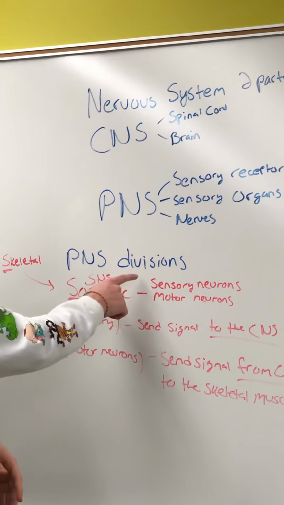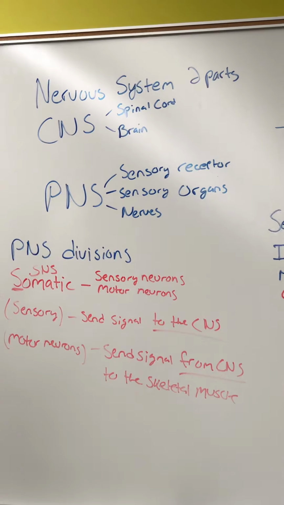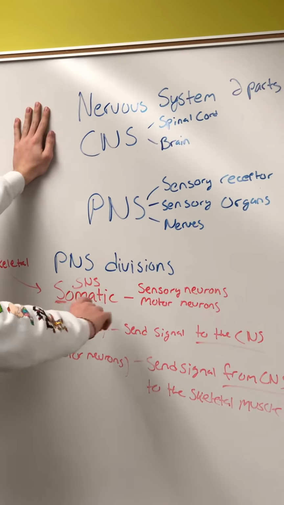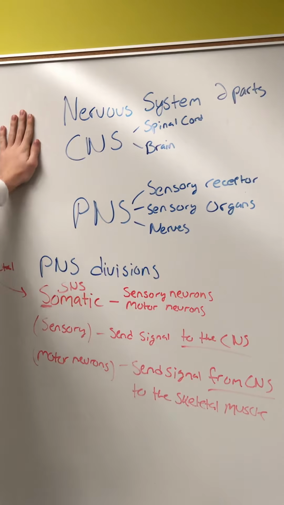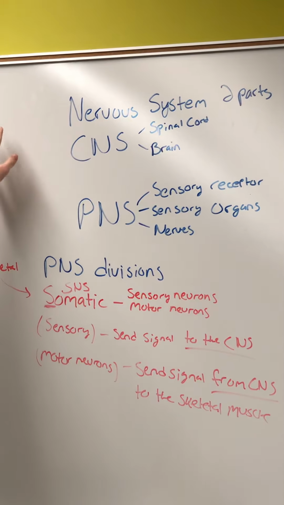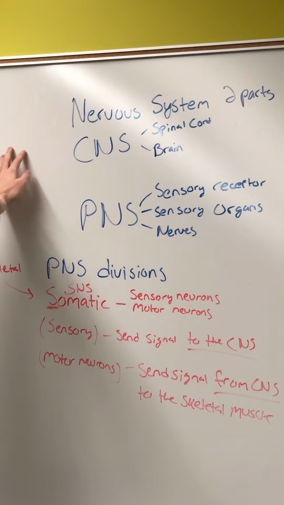So sensory neurons, we know are gonna be attached to our receptors, okay? So say you put your hand on a hot cook pot, okay? So we put our hand on a hot oven, okay? Our sensory neurons are gonna be screaming at our brain. They're gonna send a fast signal to our brain. They're saying, yo, this is hot, get us off. Your brain is gonna interpret that signal, it's gonna send it back through a motor neuron, and it's gonna